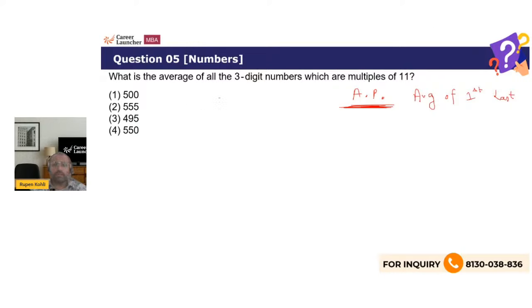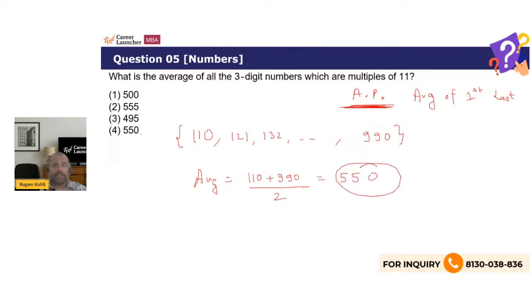So this sequence is starting from what? 110, right? 99 was not a 3-digit number. It starts from 110, then 121, then 132, and so on until dot dot dot what? 11 into 90 will be 990, and that's the last term, right? After that it will be 1001. That will be out of the boundary. So therefore your required average is nothing but the average of the first number and the last number, which means you have to do 110 plus 990 by 2, which is 1100 by 2, which is 550, your average of these numbers. Right.